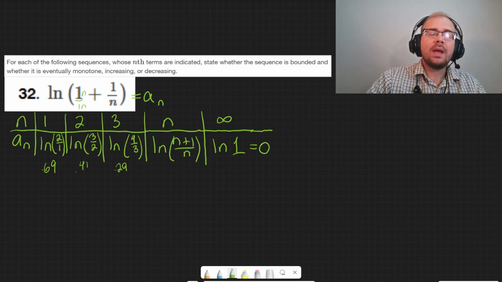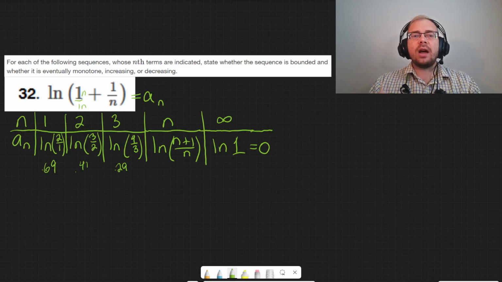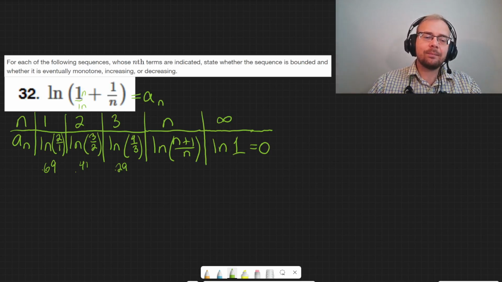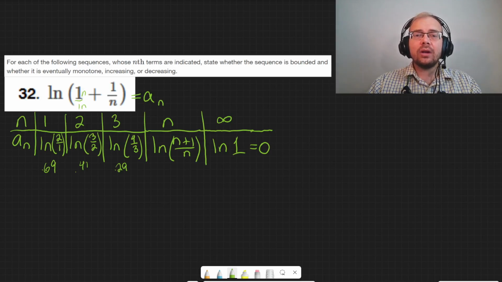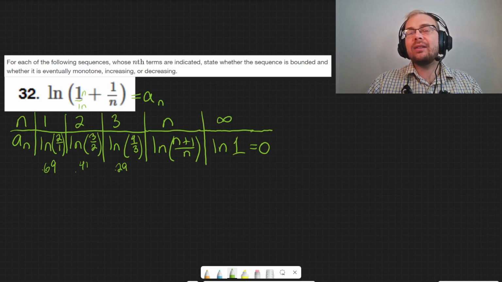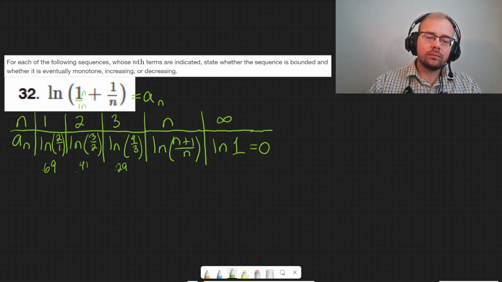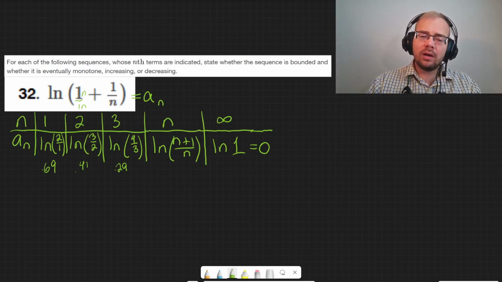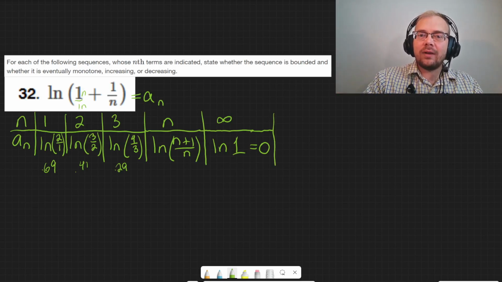Yeah, pretty small. And just to check, if you're not really sure, if it doesn't seem super obvious, you can always try a really, really large value, right? Because we know the formula is n plus 1 over n. So let's say ln of, and let's say the n value of 1,000, so 1001 over 1000. And that is 0.0009995. So basically 0.001. And I'll go ahead and write that down as well over here.